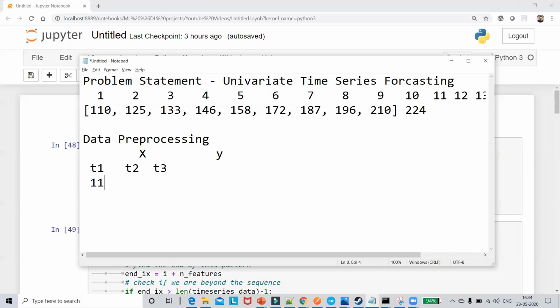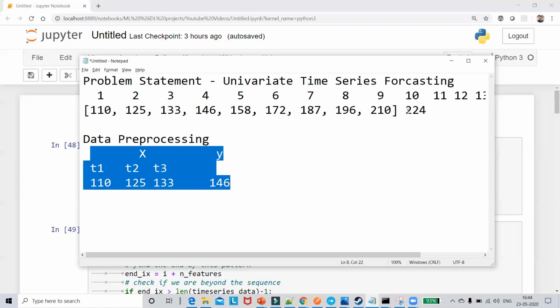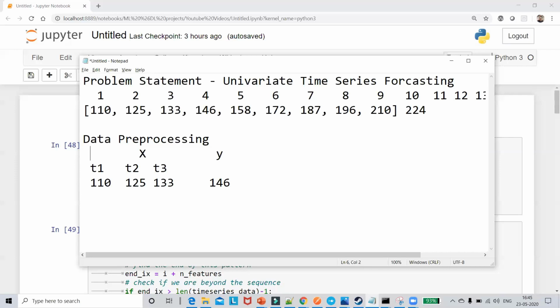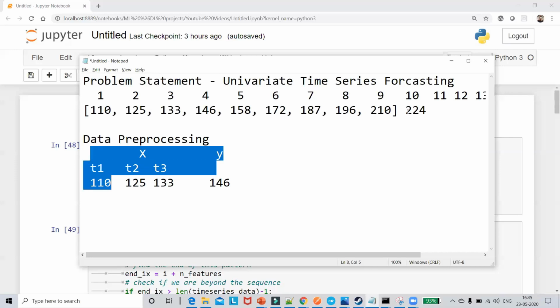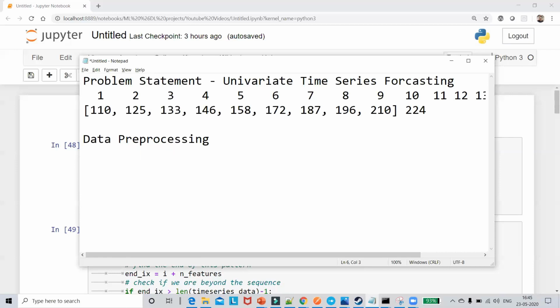So I have 110, 125, 133. Okay, so this is my first record. Now, if I consider my output y, this should be my 4th day output. So this is basically my first record. Remember, guys, this is my first record. Let me just select this whole thing and press shift tab. So this is my first record.